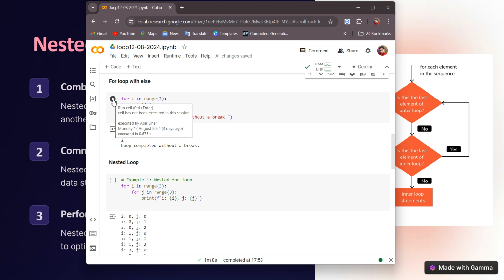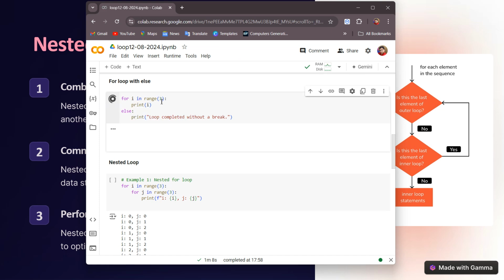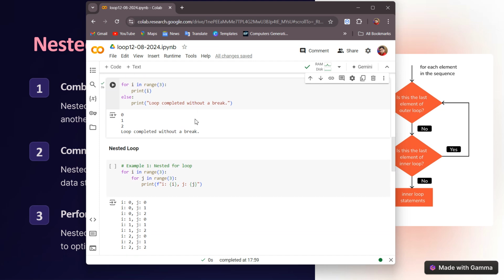So in this case, what will happen? At first, the value 0 will be printed because I have not mentioned the starting value. So 0 will be printed, then 1, then 2. As soon as it reaches the value 3, it will come out of the loop and directly jump to the else condition and this line is going to be printed. This is how the for loop is simple and the while loop is also simple.